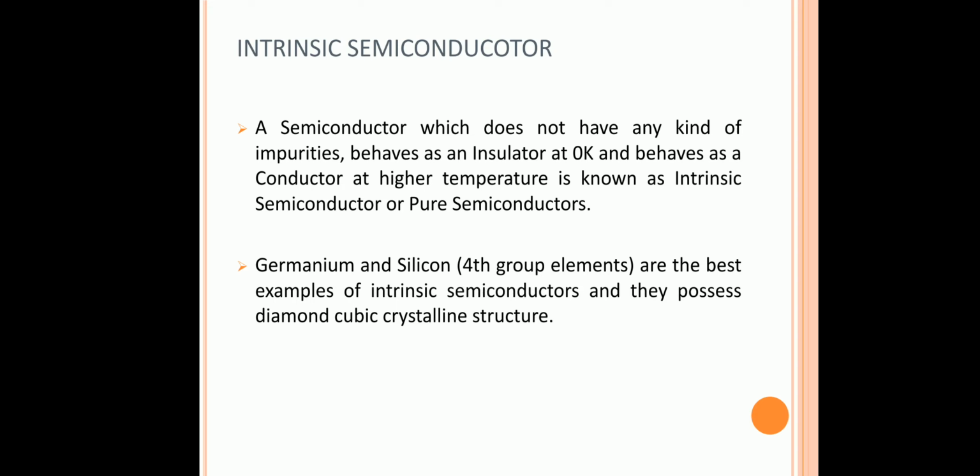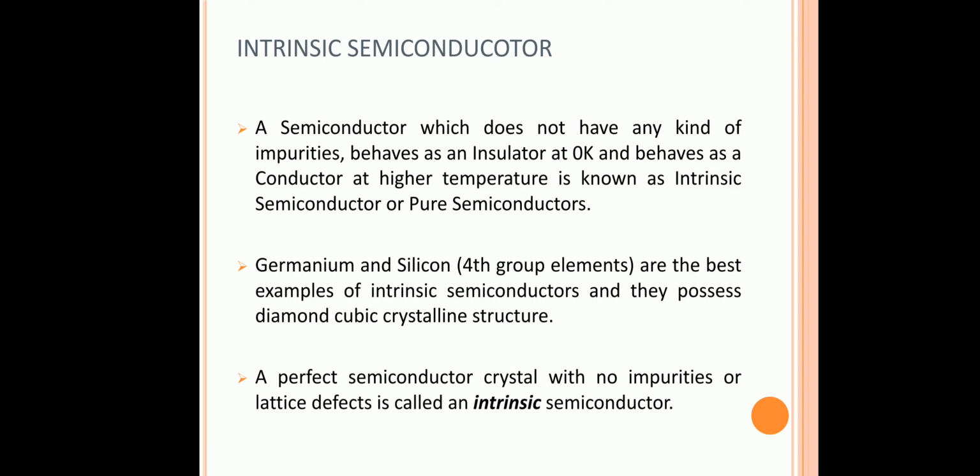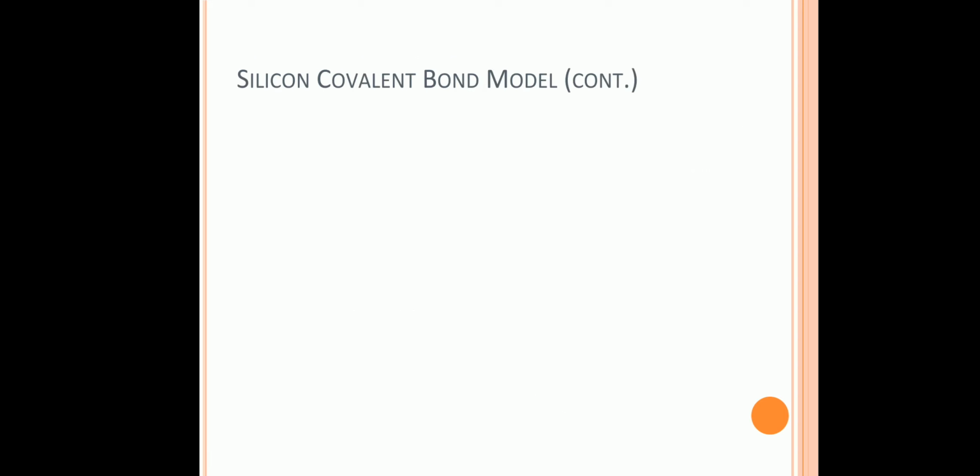Germanium and silicon, fourth group elements, meaning the valence electrons are 4, are the best examples of intrinsic semiconductors, and they possess a diamond cubic crystalline structure. A perfect semiconductor crystal with no impurities or lattice defects is called an intrinsic semiconductor, because we are not adding any foreign particles.